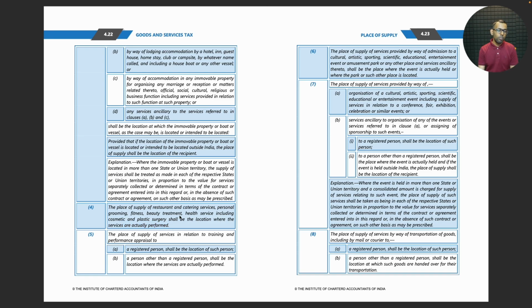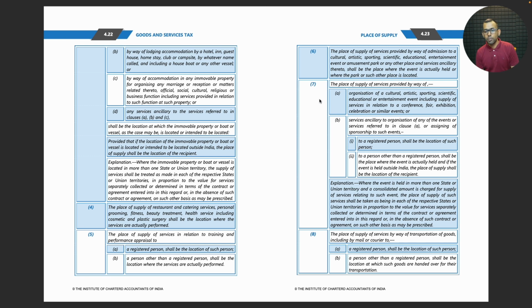Place of supply of services in relation to training and performance appraisal to a registered person shall be the location of such person. To a person other than a registered person, it shall be the location where the services are actually performed. Place of supply of services provided by way of admission to a cultural, artistic, sporting, scientific, educational, entertainment event or amusement park or any other place, and services ancillary thereto, shall be the place where the event is actually held or where the park or such other place is located.